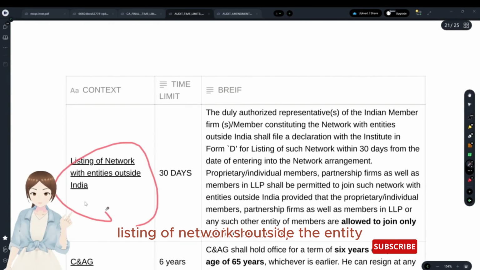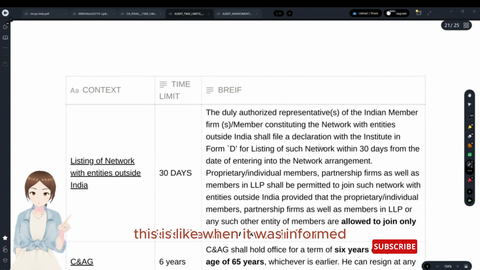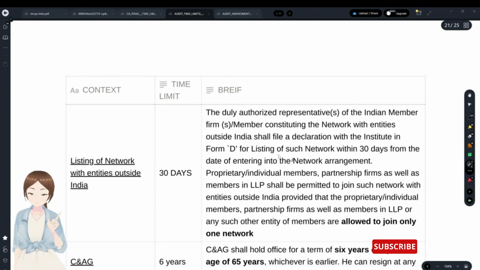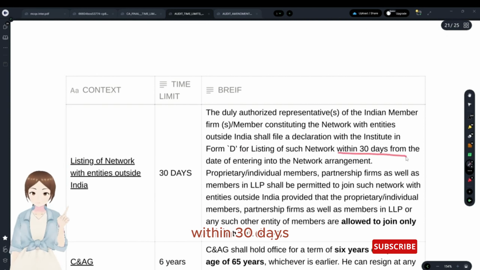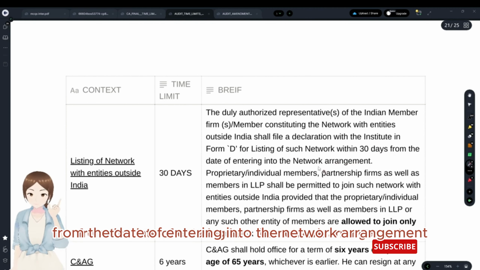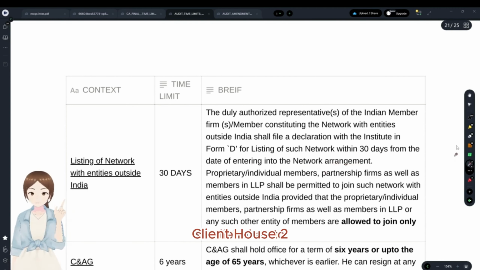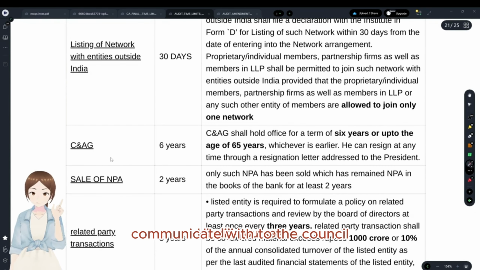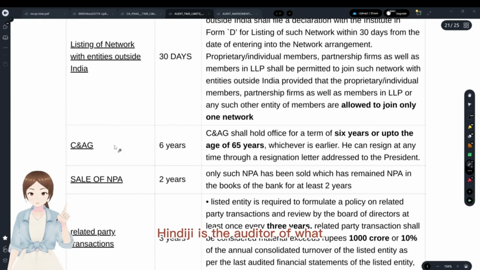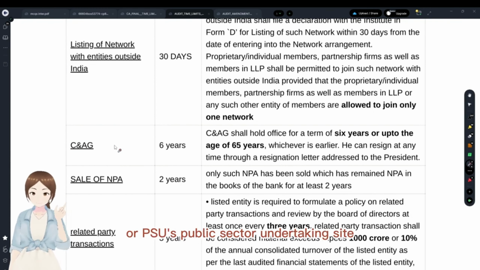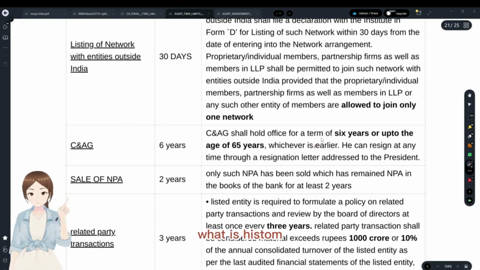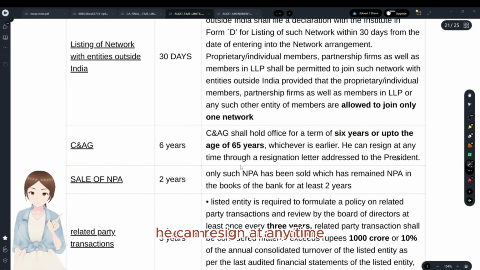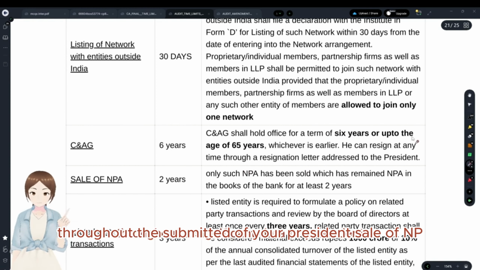Listing of networks outside the entity. This is like when it was in Form D. While listing of such network, within 30 days from the date of entering into the network arrangement, the client has to communicate to the council. C&AG. You see, C&AG is the auditor of what? Government companies or PSUs, public sector undertakings, right? What is his term? His term is 6 years or up to his 65 years, whichever is earlier. He can resign at any time through a resignation letter to the President.